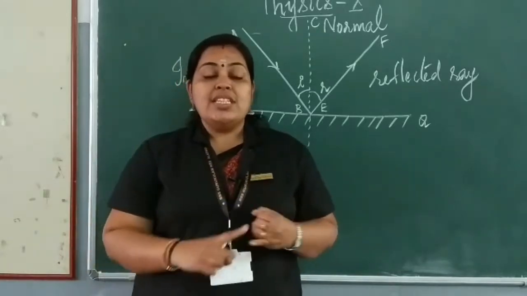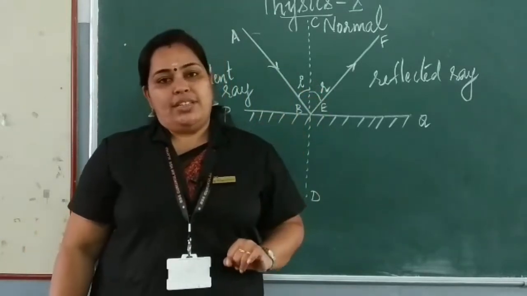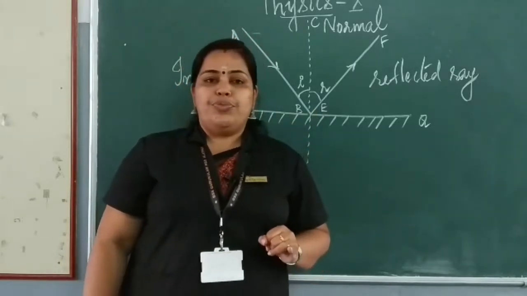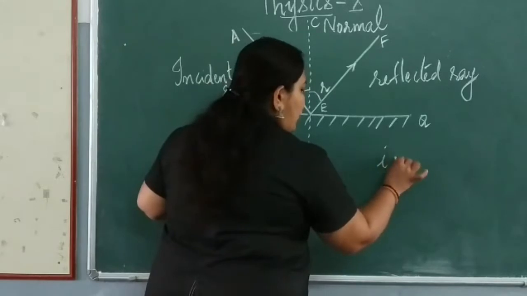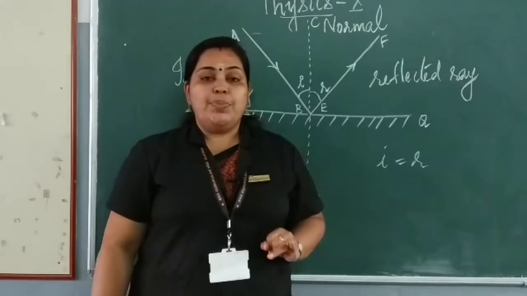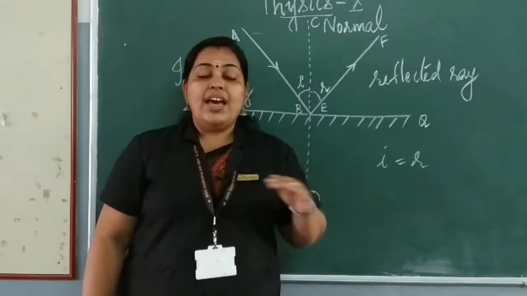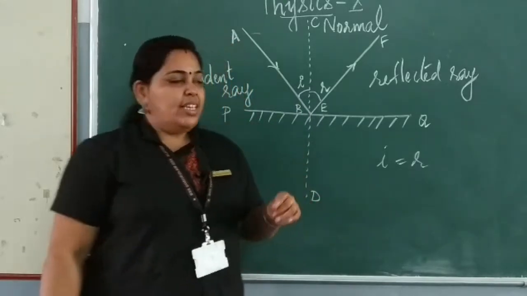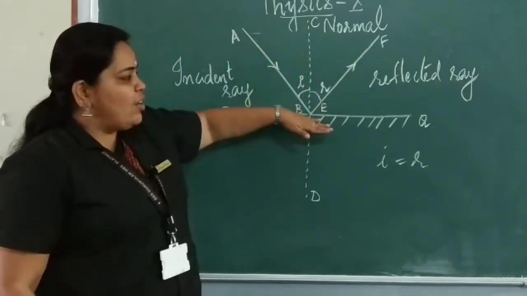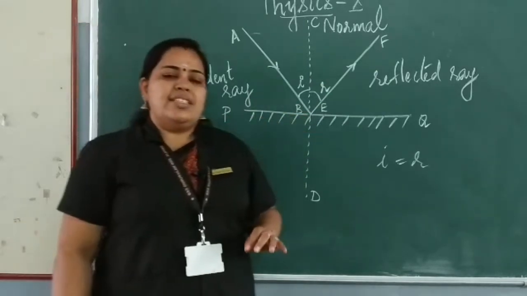The first law is the angle of incidence is equal to the angle of reflection. Angle of incidence should be equal to the angle of reflection. I is equal to R. And the second point is the incident ray, reflected ray and the normal lie on the same plane. See here, incident ray, reflected ray and the normal are on the same plane itself. That is the second point.